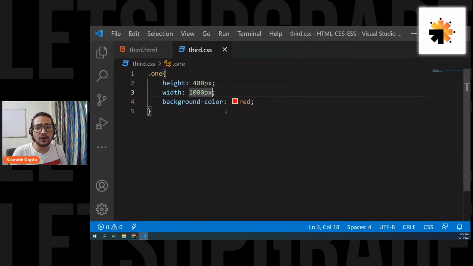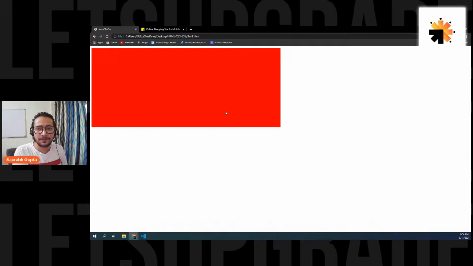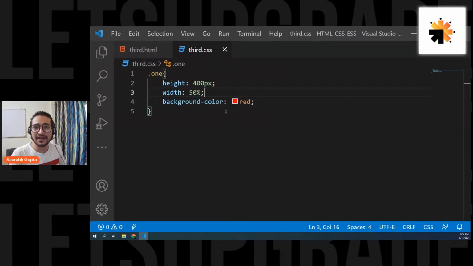And if I don't give it in pixels, if I simply give like 50%, that means now 50% of the screen. And if I make the screen smaller, it will still try to become 50% of the screen. That means as the screen goes small or it grows, the element will also grow. That's why percentages are one of the best units to use when you're working with width.